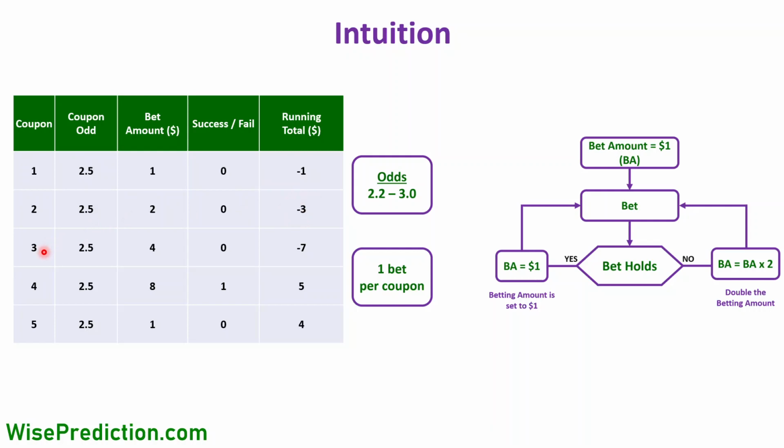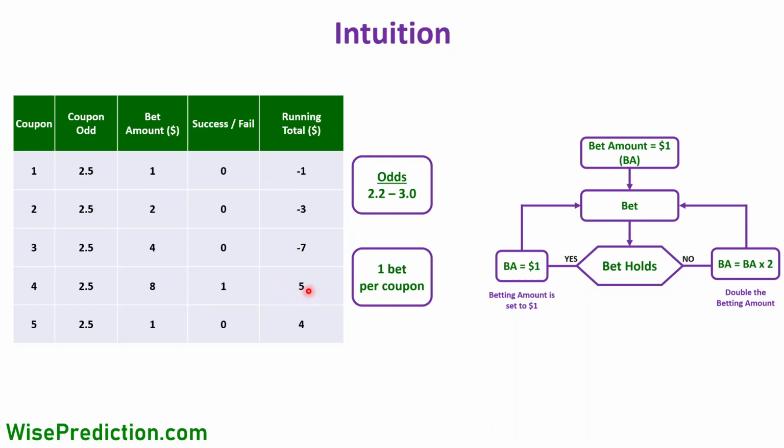So in the third coupon, we do the same thing by doubling the amount again to $4. And let's say that just for the sake of example, it doesn't hold again, so that our loss becomes $7. But in the fourth coupon, we double the amount again to $8. And as soon as it holds, as you see here, we move to the positive side, and our overall result, the running total, becomes $5.